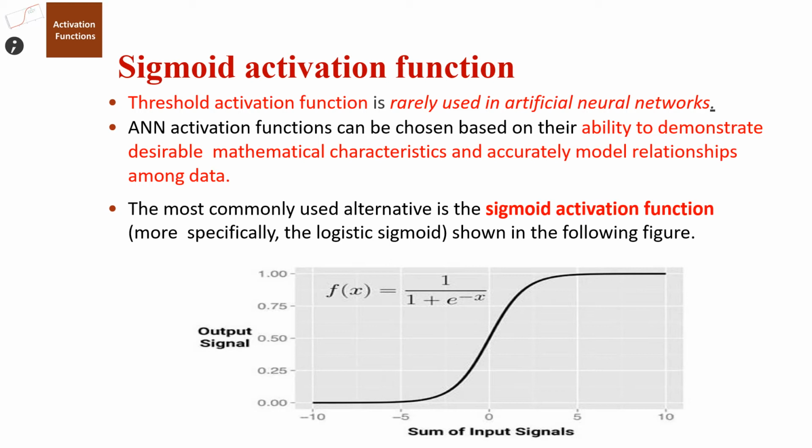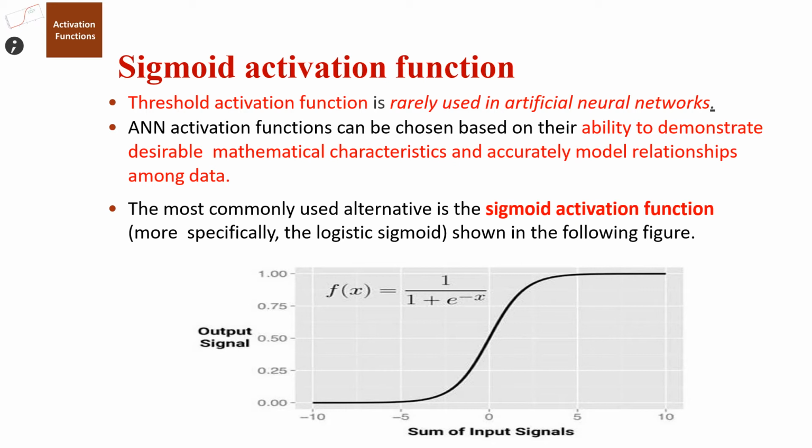So for the sigmoid activation function, in artificial neural networks activation functions can be chosen based on their ability to demonstrate mathematical characteristics and model the relationship among the data. In the figure you can see the curve.